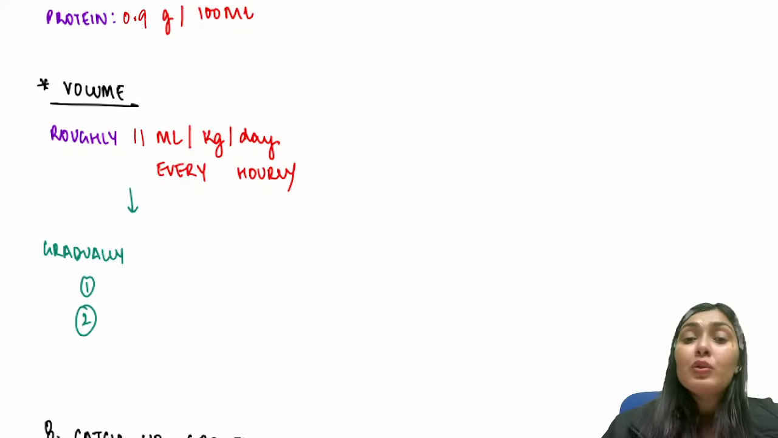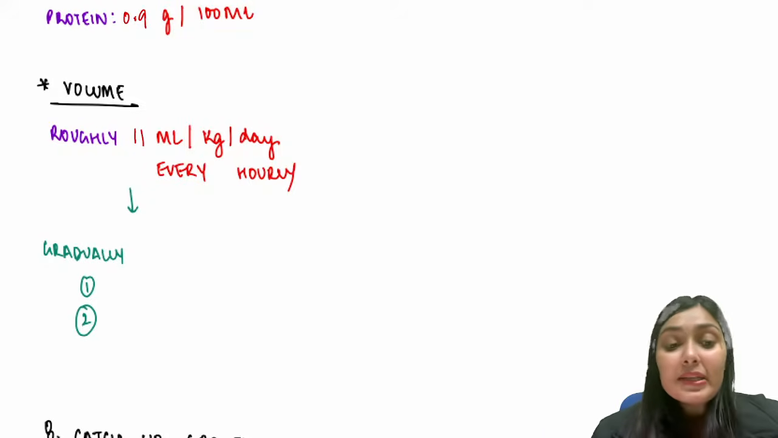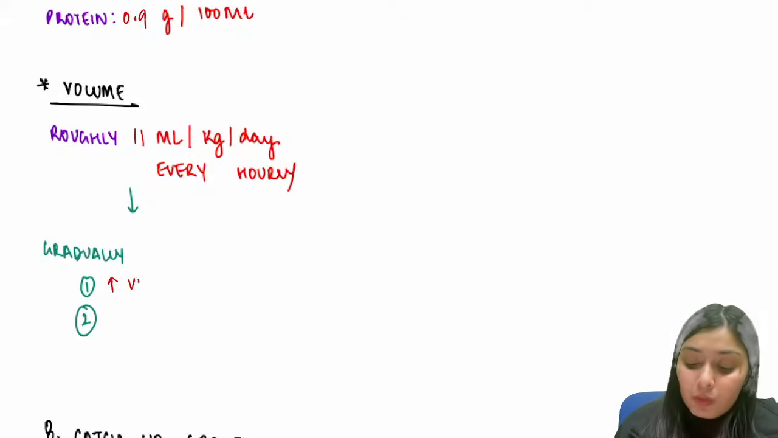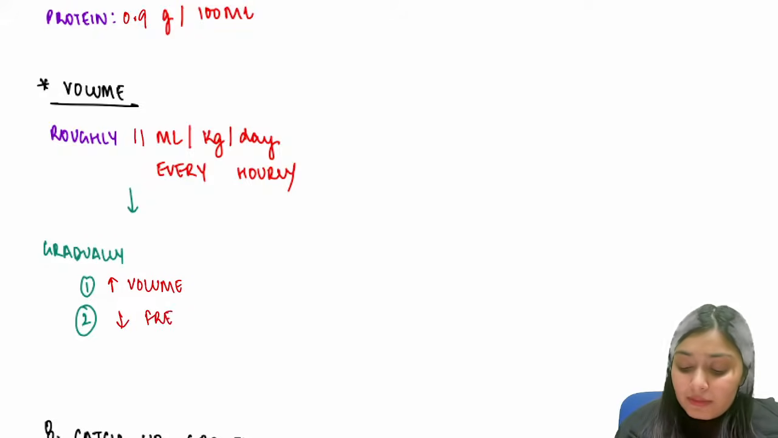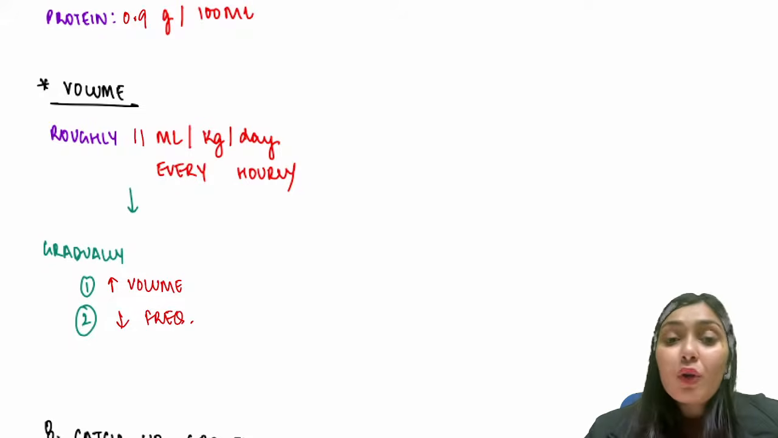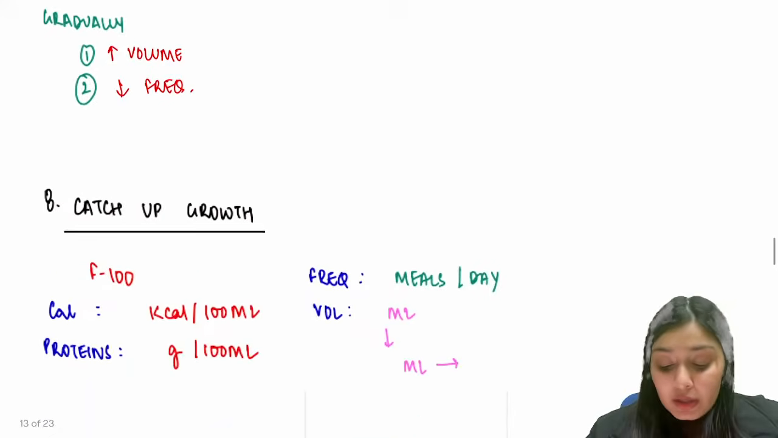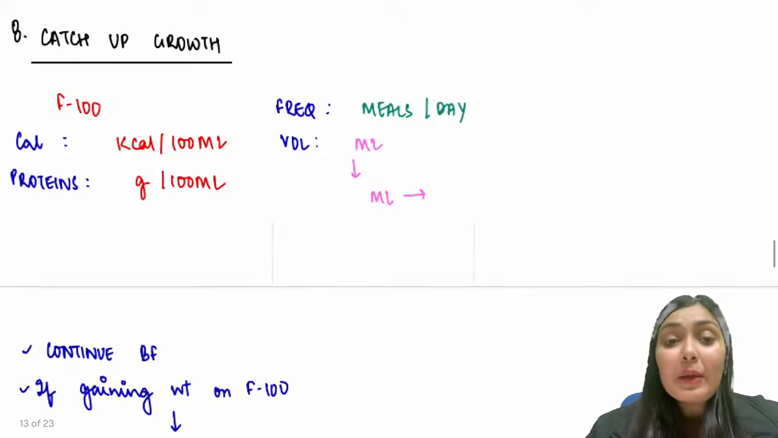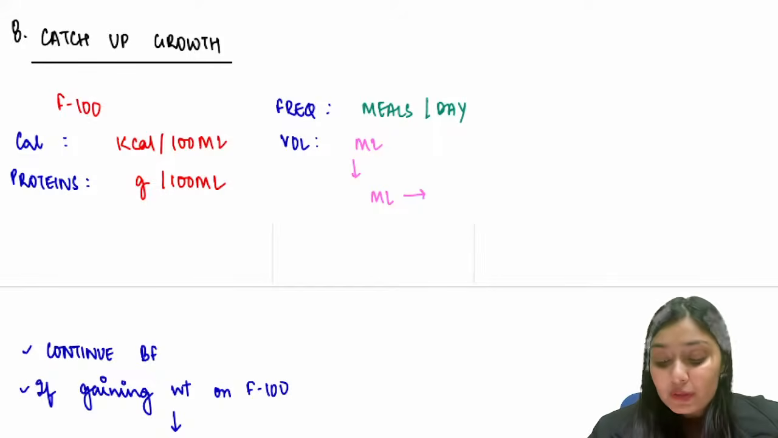From 11 ml you can go to 20 ml, then 30 ml. So gradually we increase the volume, and as the volume is increasing, the feeding frequency will decrease. So increase the volume and decrease the frequency of the feed. This is about your starter feeds, cautious feeding. Once the starter feed is established, now you want to catch up. You have to increase the amount of calories and proteins.